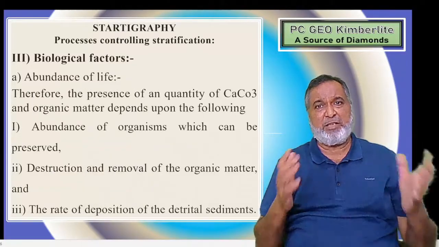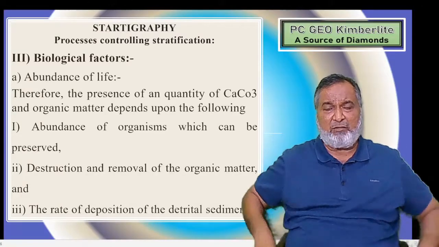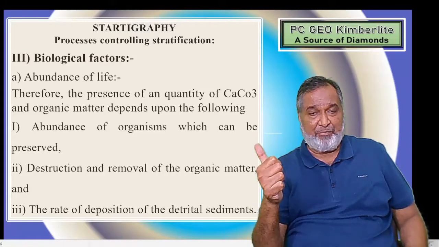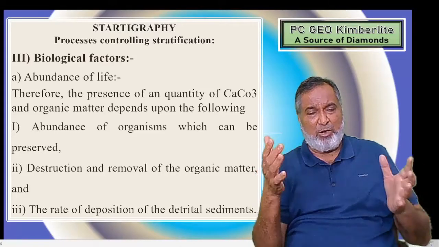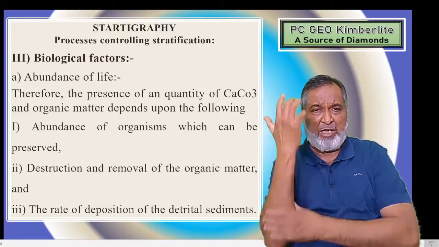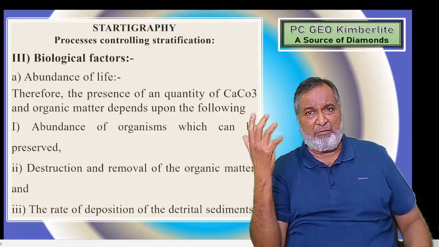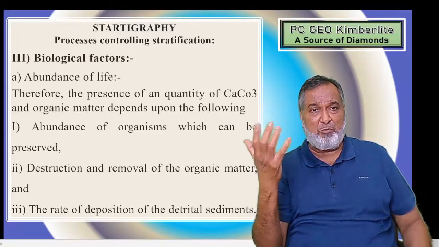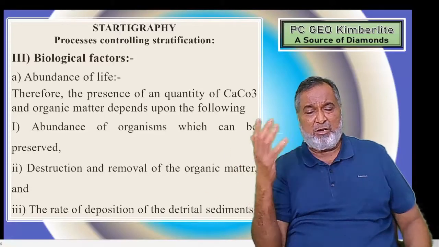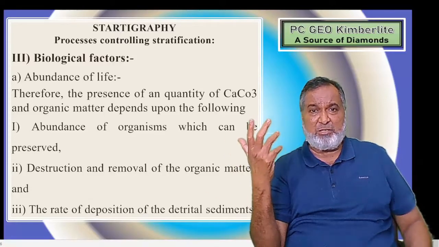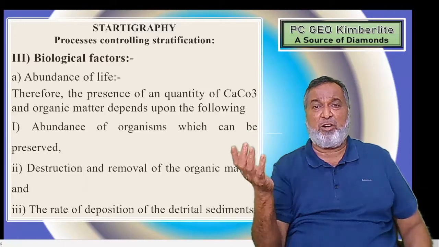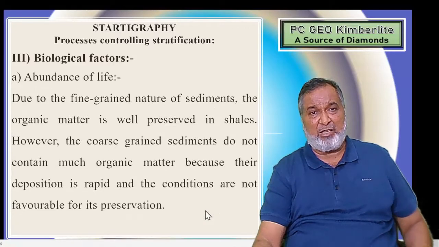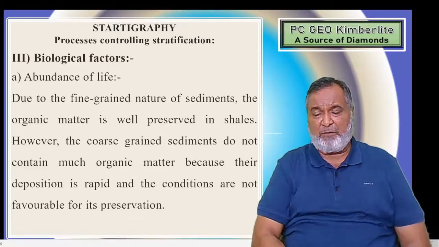The presence of calcium carbonate in organic matter will depend upon the following factors. First, abundance of organisms. Yes, if the organism is there, whatever the hard parts, like in mammals we have the bones, these bones have calcium carbonate. So that will be rich. Corals are a very important one. Shells, like molluscs, will be enriched in calcium carbonate. Second, destruction and removal of organic matter, and third, the rate of deposition of detrital sediments. These are the three which are going to affect the biological factors.